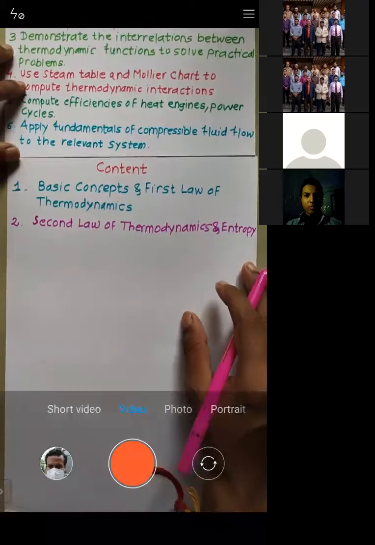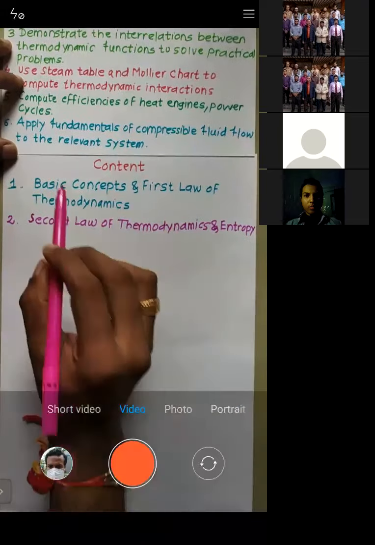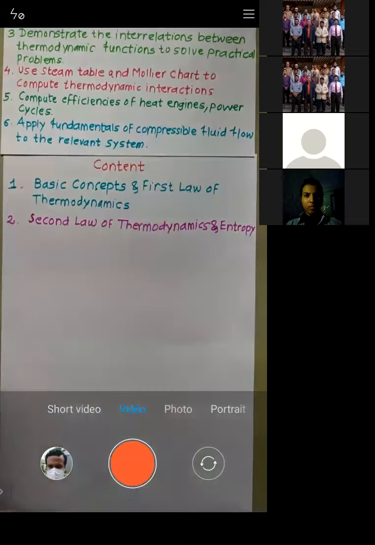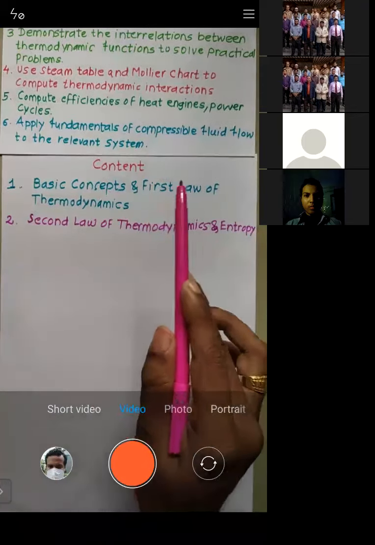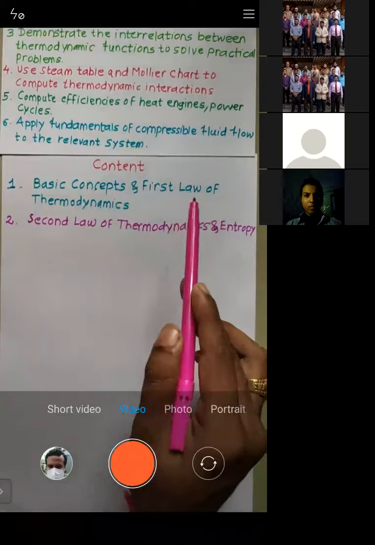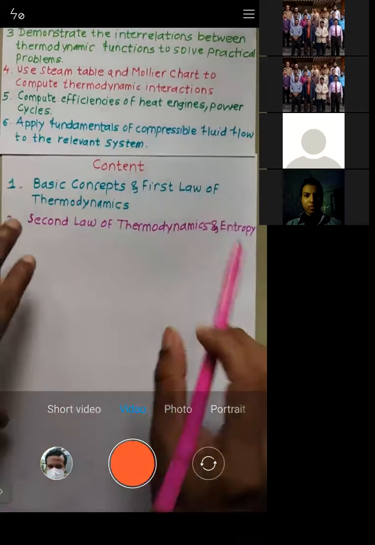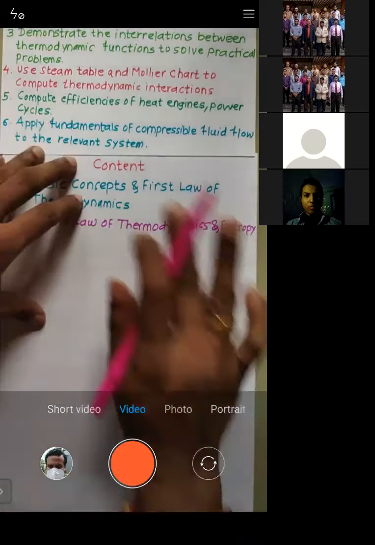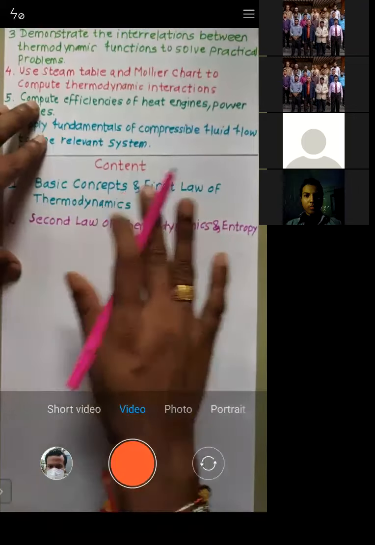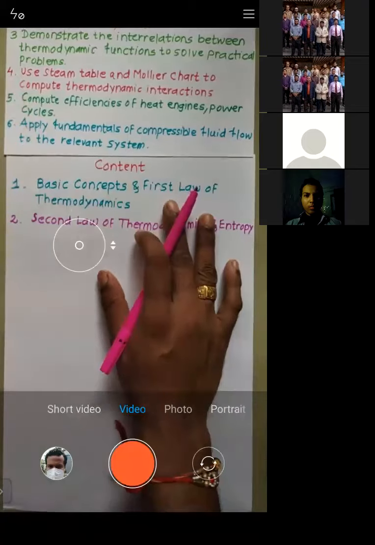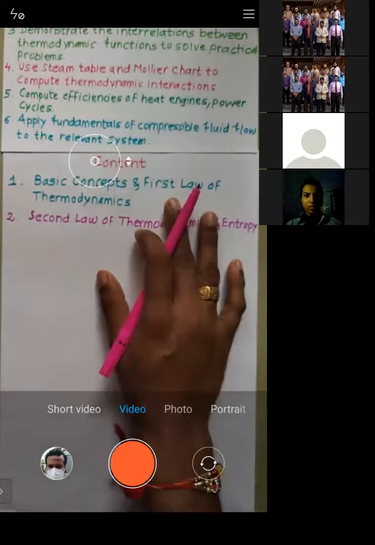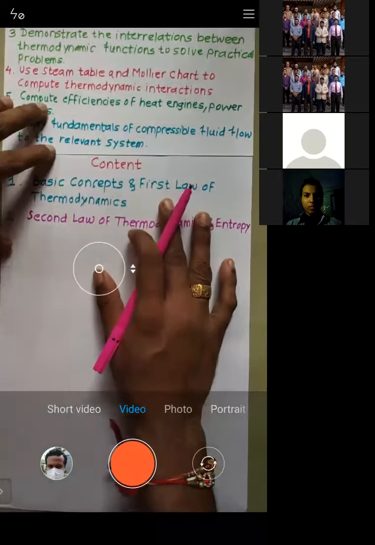See, the zeroth law has some limitations, that is the reason why we will go for the first law. Again, the first law has some limitations, then we'll go for the second law of thermodynamics. Along with the second law, we will see the extension of that second law, and that is basically entropy. Once we have finished with the second law,